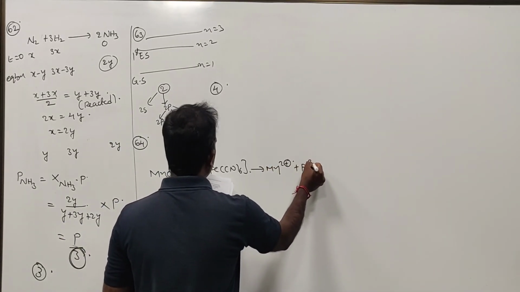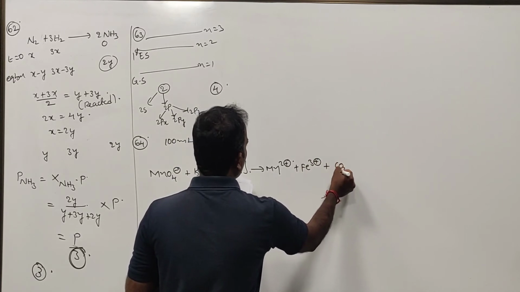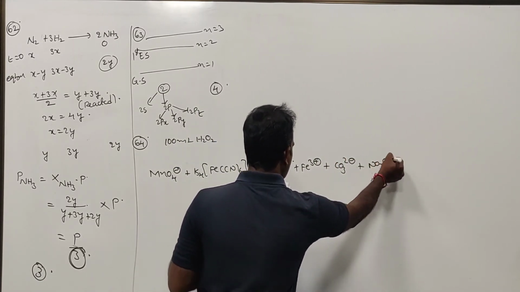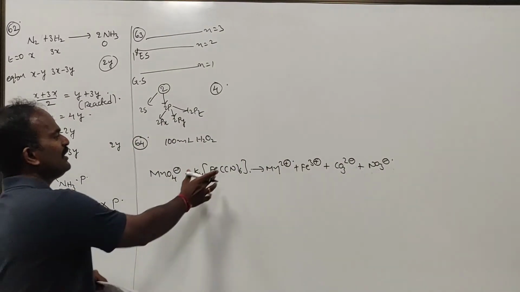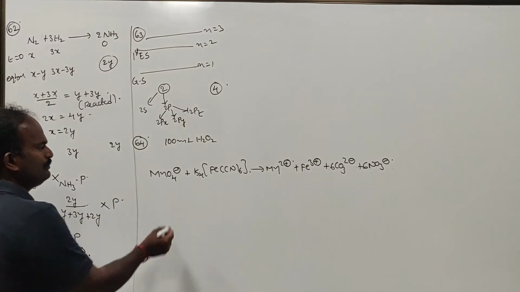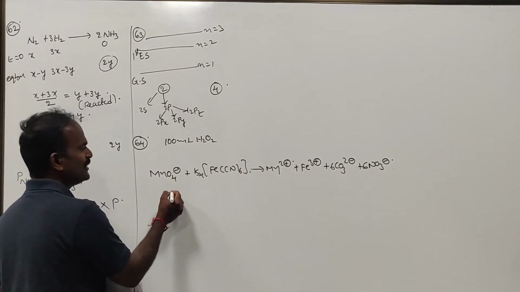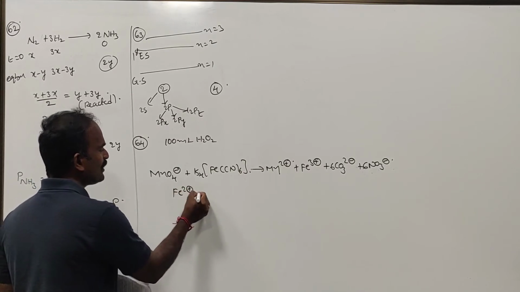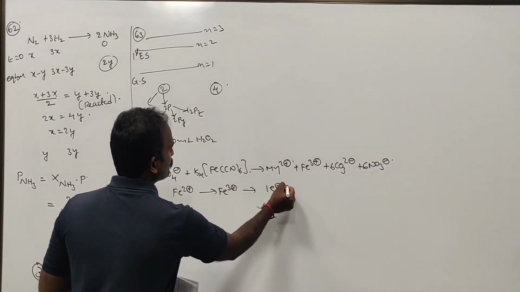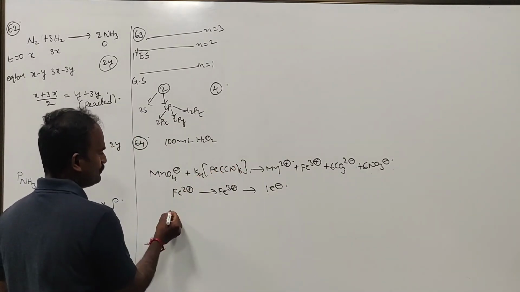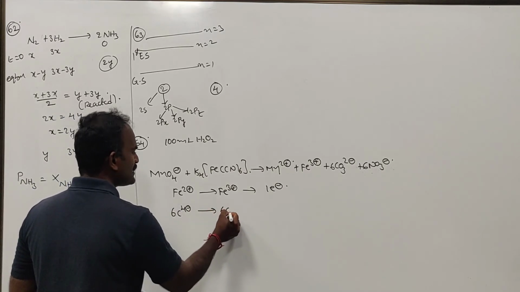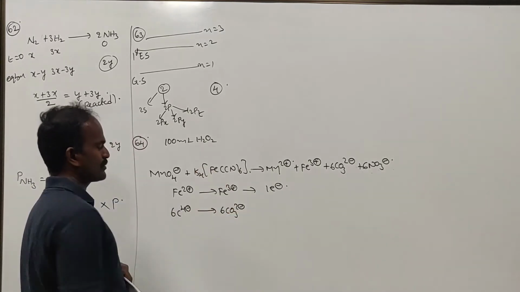Fe2+ is converting into Fe3+, C is converting into CO3 2 minus, and N is converting into NO3 minus. Now here we have 6 carbons, so put 6 here and here also 6. Now Fe2+ to Fe3+. How many electrons are transferred? 1 electron, which is okay. Next, 6C4 minus gives rise to 6CO3 2 minus.